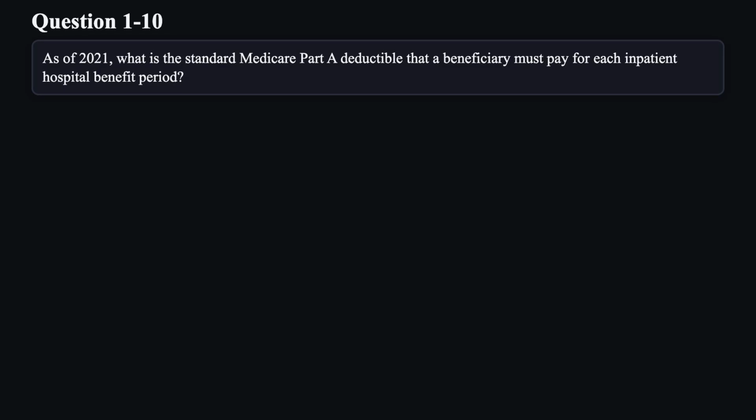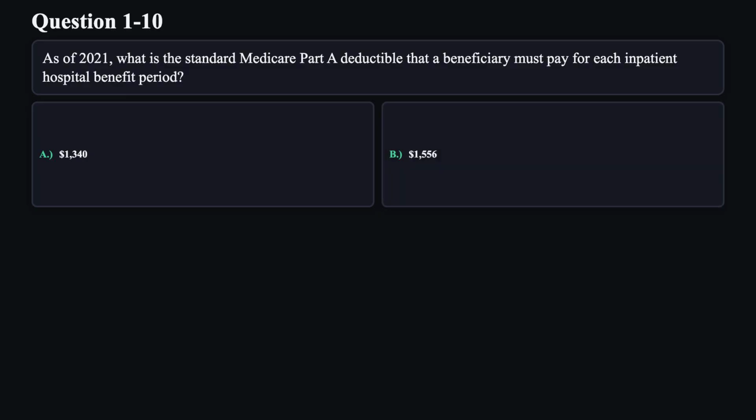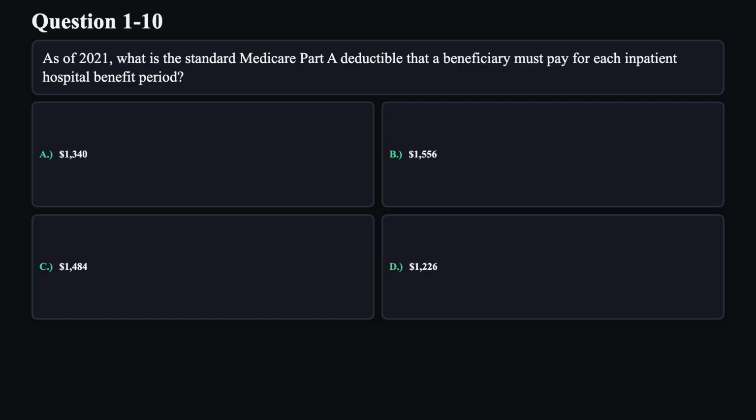Question 10. As of 2021, what is the standard Medicare Part A deductible that a beneficiary must pay for each inpatient hospital benefit period? A. $1,340. B. $1,556. C. $1,484. D. $1,226.